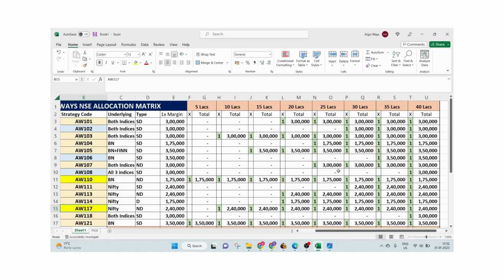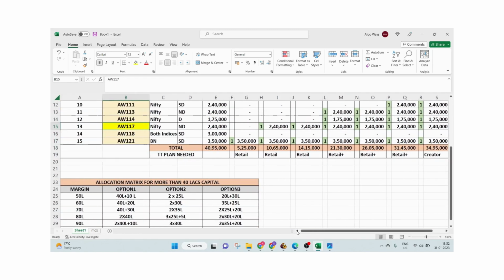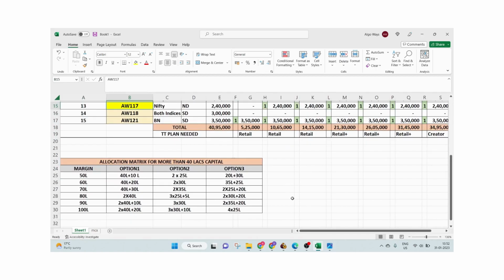Now what if somebody has more than 40 lakhs margin to deploy? For that I have given 3 combinations for each amount, spaced 10 lakhs apart. 40 lakhs we have done. Now 50, 60, 70, 80, 90 and 100 lakhs. These are the 3 options available. What does it mean? Let me explain. Option 1 for 50 lakhs is that he can deploy the 40 lakh portfolio plus the 10 lakh portfolio.